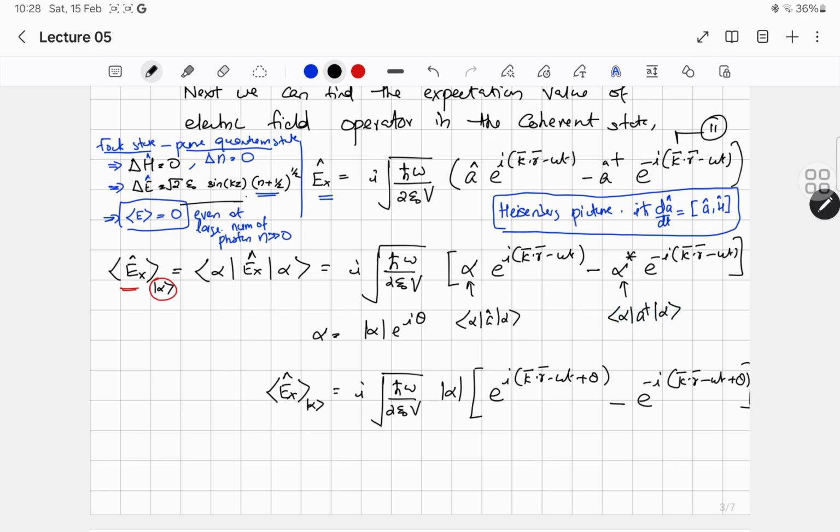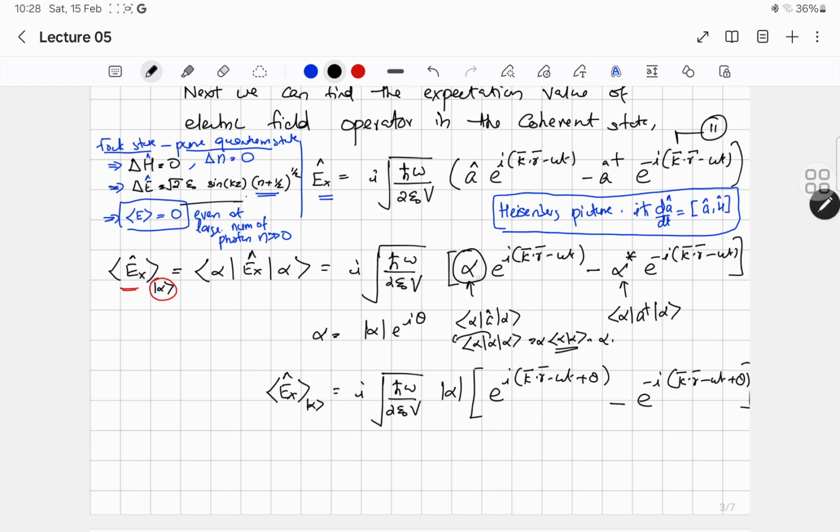Using the definition of the coherent state, you find alpha times the inner product alpha alpha, since alpha is just a number and can be taken outside, and the inner product alpha alpha is 1 since the ket alpha is normalized. So this is equal to alpha.